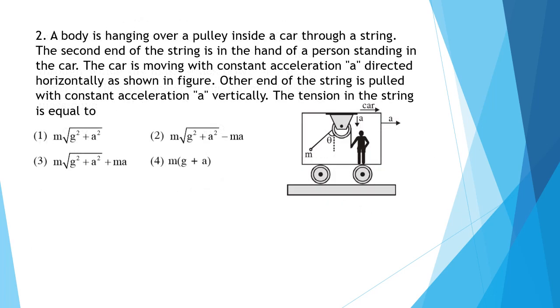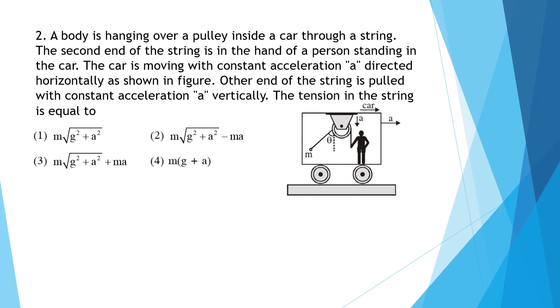Question 2. A body is hanging over a pulley inside a car through a string. The second end of the string is in the hand of a person standing in the car. The car is moving with constant acceleration a directed horizontally as shown in the figure. Other end of the string is pulled with constant acceleration a vertically. The tension in the string is equal to.